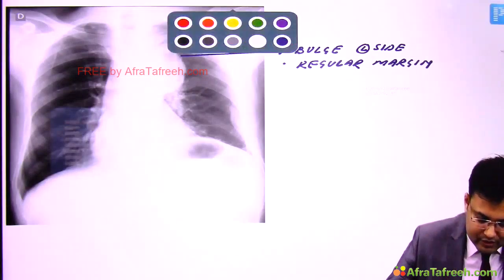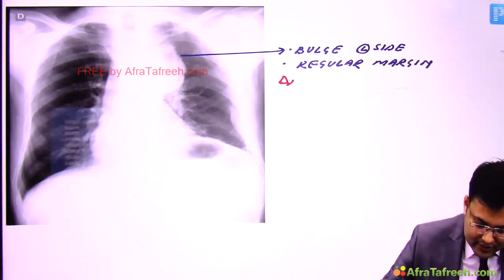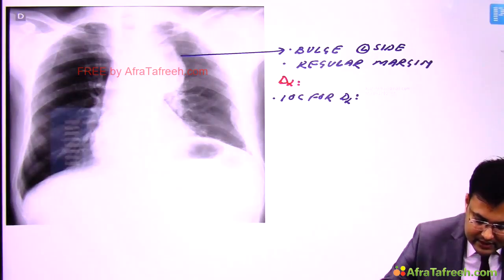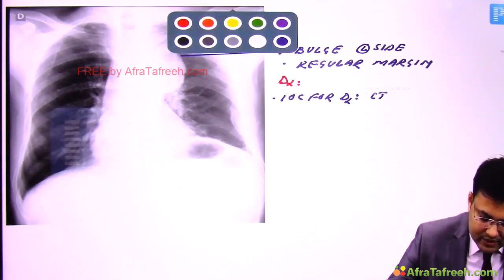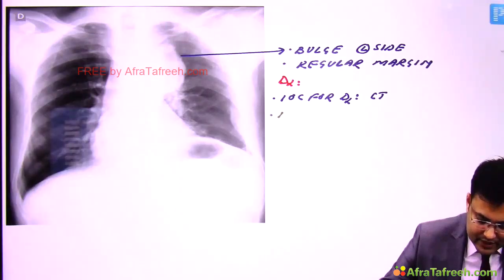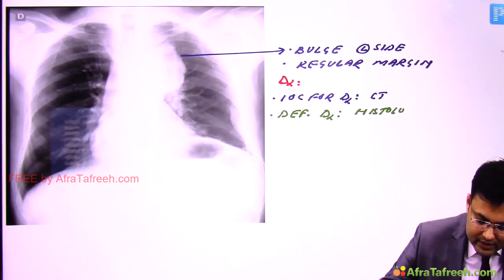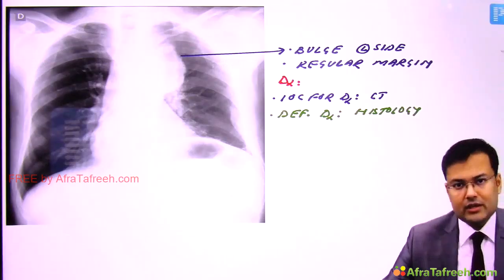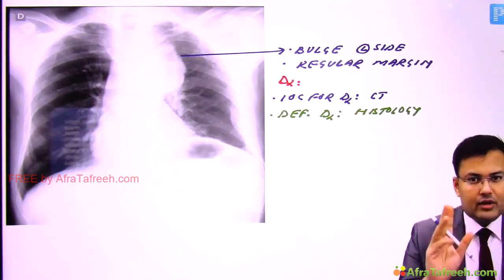So two important questions related to diagnosis. Investigation of choice for diagnosis is CT. But for definitive diagnosis, we require histology.